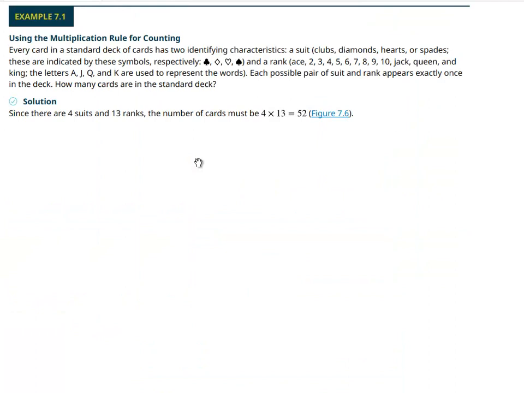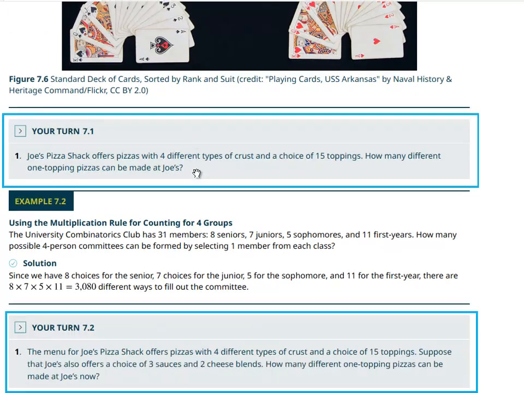So this is about cards here. You have 4 suits and 13 different cards in each suit, which means you have a total of 52. That's the typical stack of cards in at least the United States. By the way, in Germany it's 32 because it's 4 times 8. They leave out, which ones do we leave out? 2, 3, 4, 5, and 6 is what we leave out.